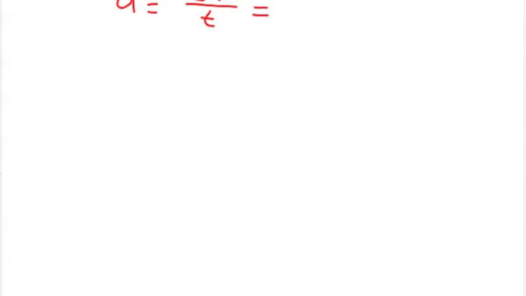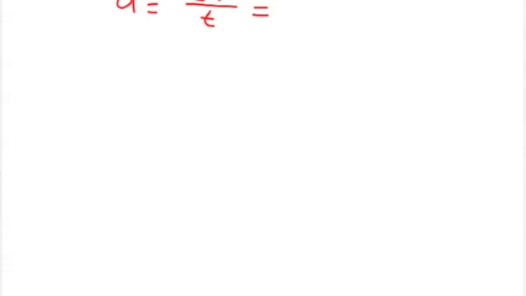Delta means change. For example, if Johnny grows from 5'2" to 5'6", what is his change in height? 4 inches. How do you get that? You get his final height minus his initial height. So change is always the final minus the initial.